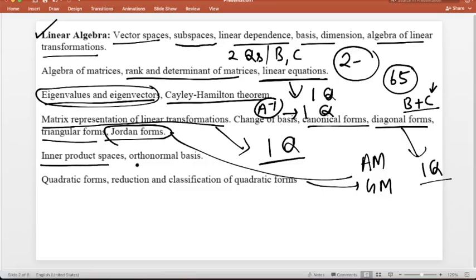Inner product space and orthogonal basis are also very, very important. You can get one question either in part B or part C. Just see, whatever topics I have discussed here, either you will get a question in part B or part C. It is sure every time.